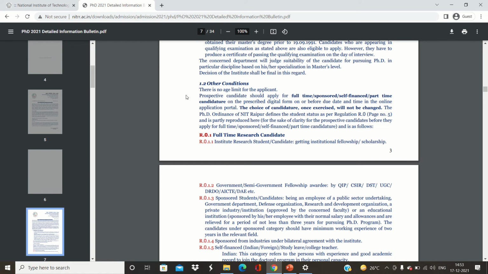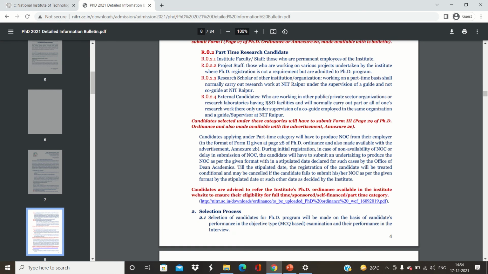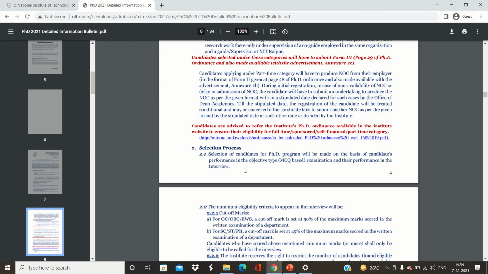Okay. And other conditions are for specifically what type of PhD you are going to apply, whether it is full-time, sponsored, self-finance, or the part-time candidate. So for different types we have the different conditions. So you will get all of these conditions are here for the part-time, regular. And now let's come to the selection procedure.